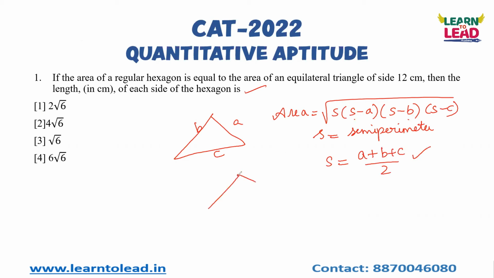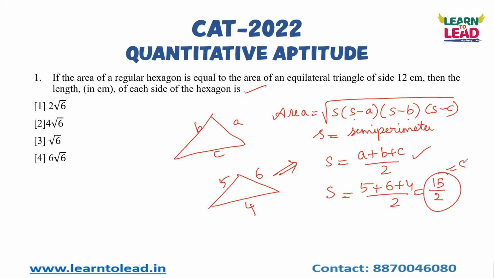If I give a triangle with 3 different sides, 5, 6, 4, and I apply this here, how will you find the area? First the semi-perimeter. Perimeter is nothing but the sum of all sides. To find the semi-perimeter, just add all the values: 5 plus 6 plus 4 divided by 2. So 15 by 2 is the semi-perimeter.